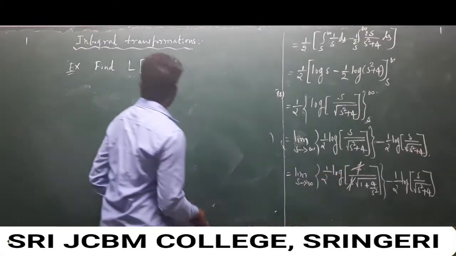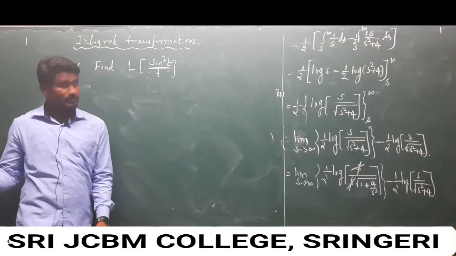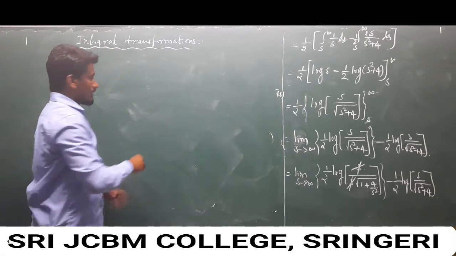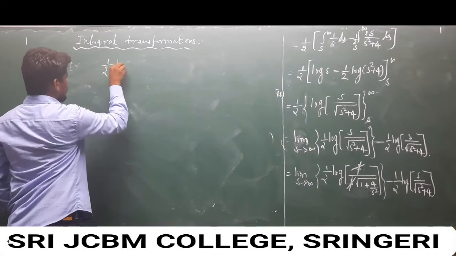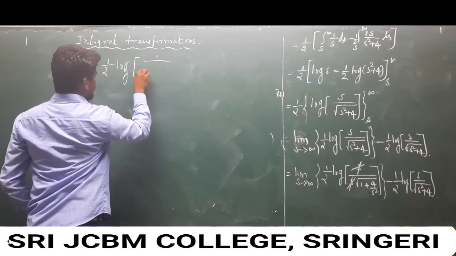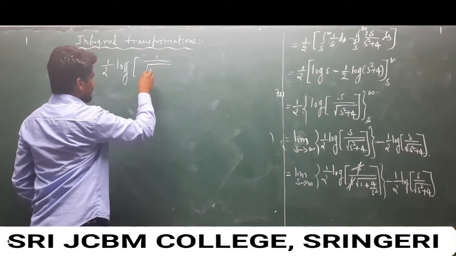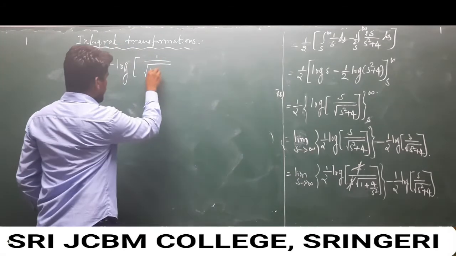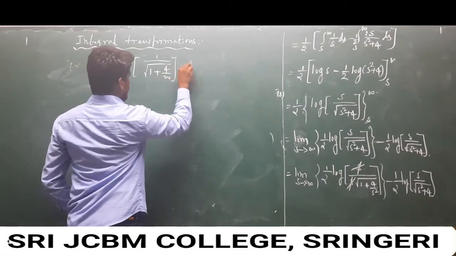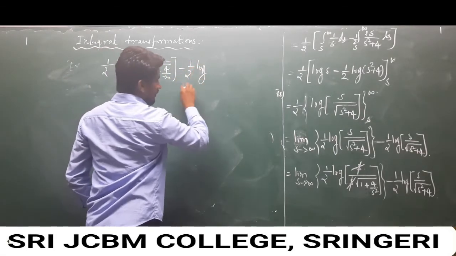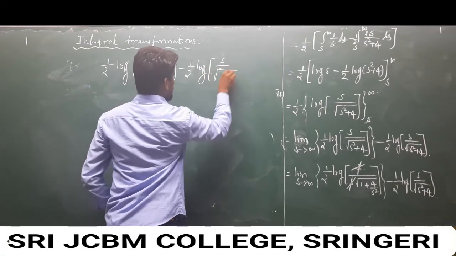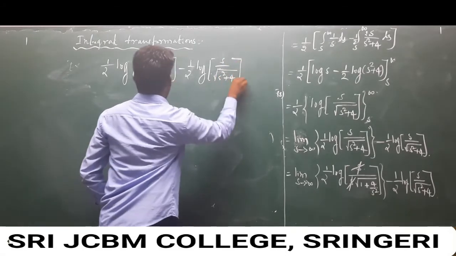So we are left here with another step. So 1 over 2 log of 1 square root of, because s gets cancelled, 1 plus 4 over infinity, and minus 1 over log of square root of a square plus 4.